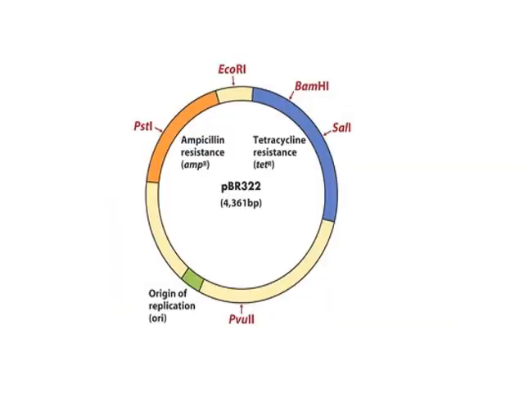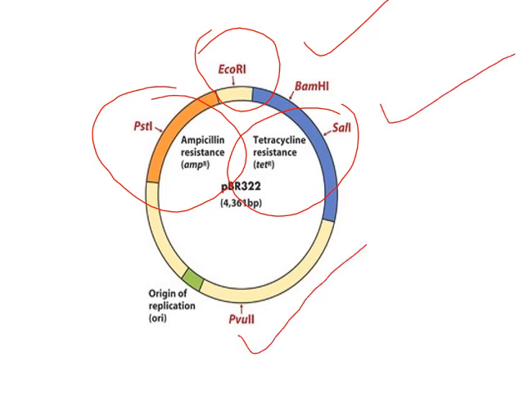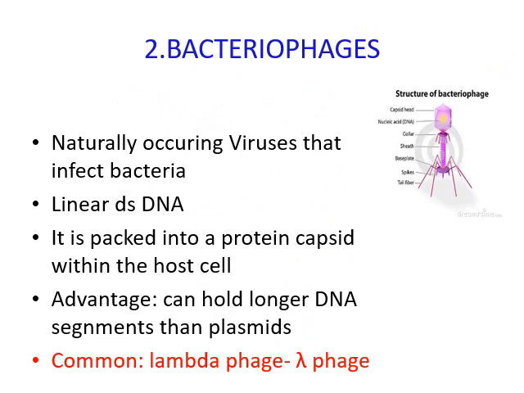So this is an example, pBR322, having a 4361 base pair length, and two antibiotic resistance genes, one for tetracycline and one for ampicillin. Multiple restriction endonucleases can cleave a particular plasmid. Here it has a site for EcoRI, a site for BamHI, then a site for SalI, a site for PvuII, etc.